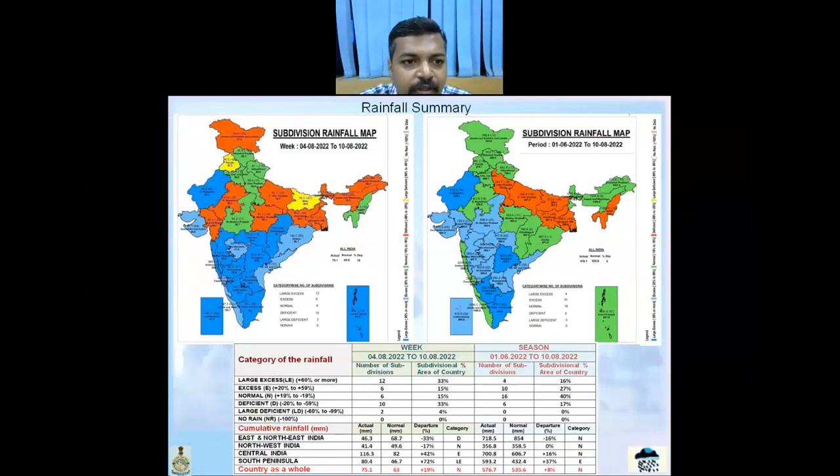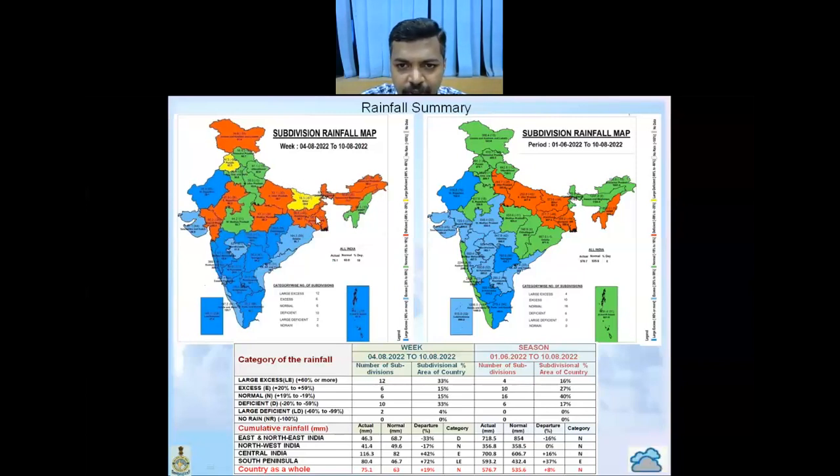If we look at the subdivisional rainfall map for the past 1 week, then as you can see, the southern peninsular states continue to show excess to large excess rainfall amounts for this particular week, as well as western Rajasthan. The rest of the Indian states, most of the North Indian states, as well as the Northeast states, continue to show either deficient or normal rainfall, whereas Bihar and Punjab continue to show large deficient for this particular week.